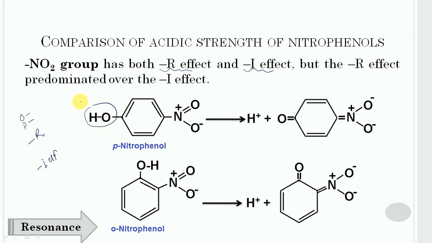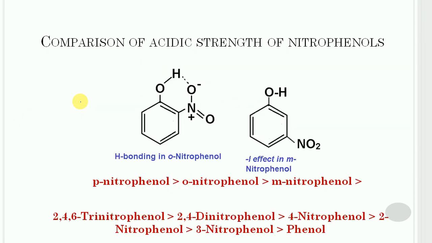However, orthonitrophenol is a little less acidic than paranitrophenol due to the formation of intramolecular hydrogen bonding, which makes loss of a proton a little more difficult.